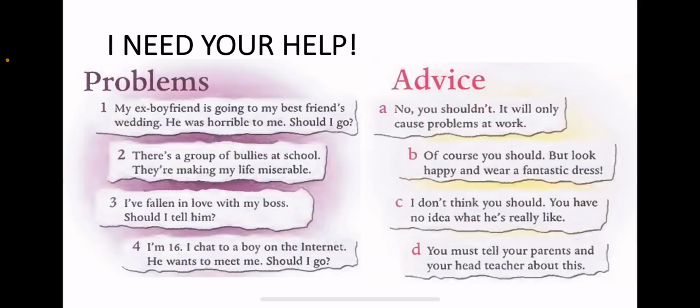Okay, so I need your help. I have a list of problems there, and I have another list for advice. You know that advice is suggestions, right? So pause the video, take your time, read the problems, and try to match the problems with a possible suggestion. Try to do it. Pause the video, read, and try to match. And then we will analyze how we're doing this.